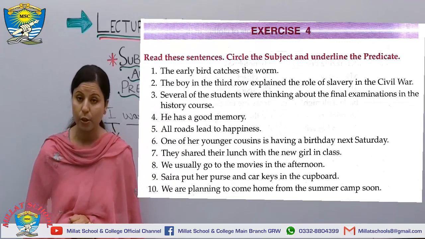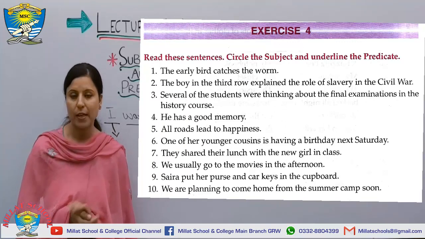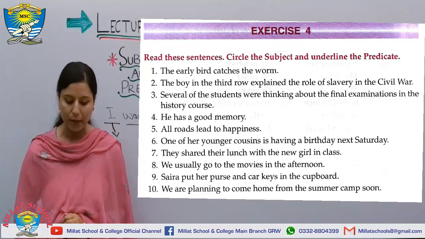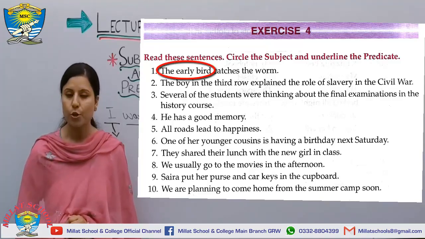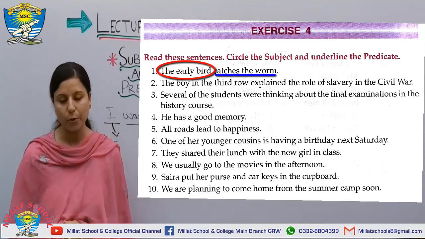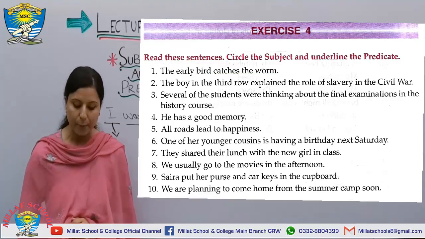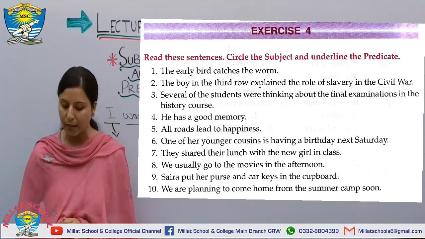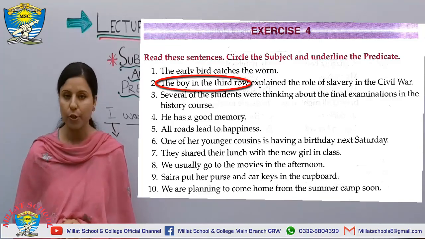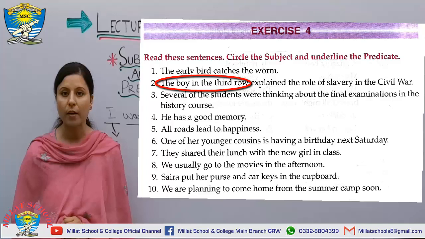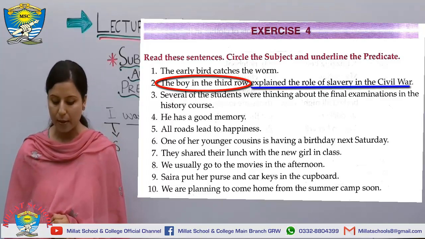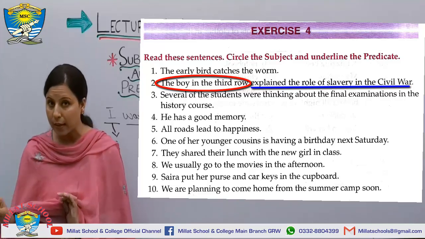In this exercise, you will do something opposite of it. Like you will circle the subject and underline the predicates. Like number 1, the early bird is your subject. So you will circle it and the catches the worm is your predicate. So you will underline it. Number 2, the boy in the third row explained the role of slavery in the Civil War. So the boy in the third row is your subject. So you will encircle it and explained the role of slavery in the Civil War is your predicate. So you will underline it.